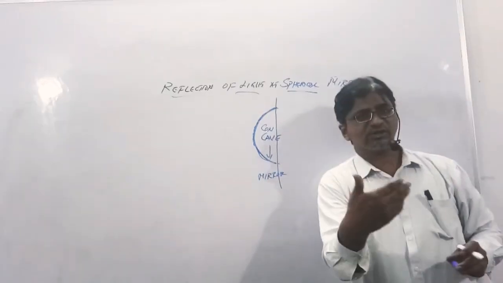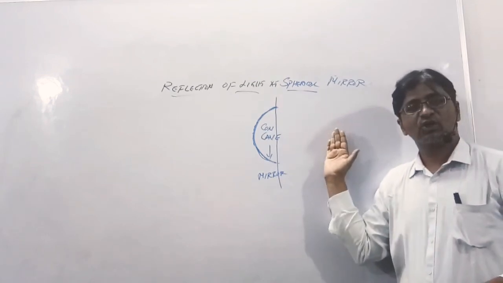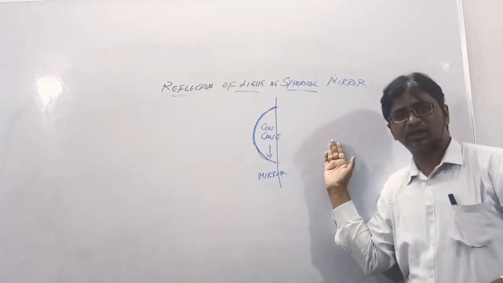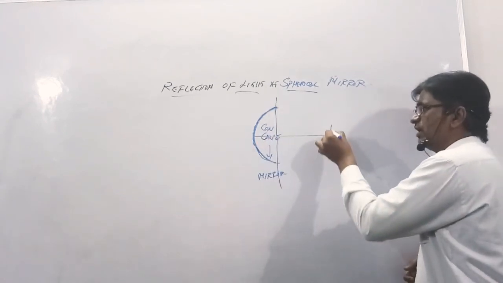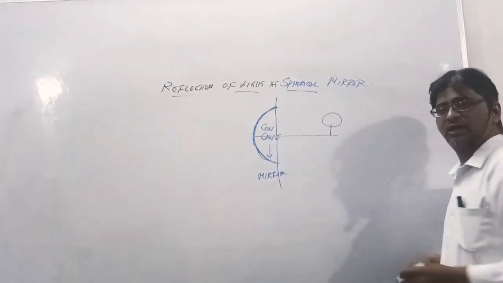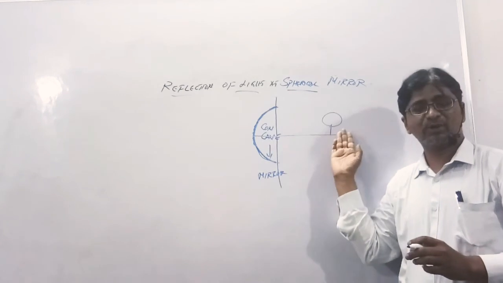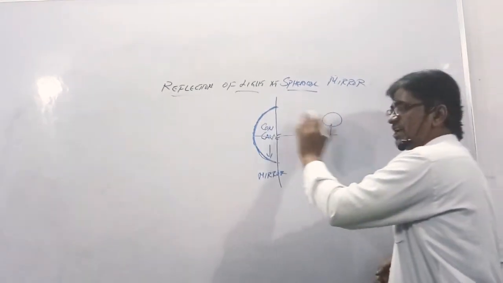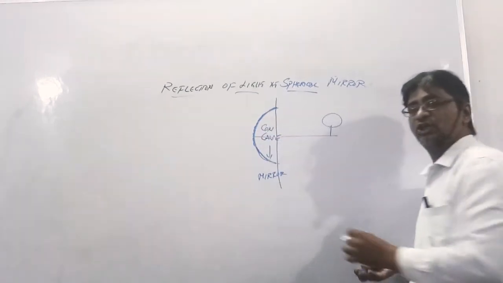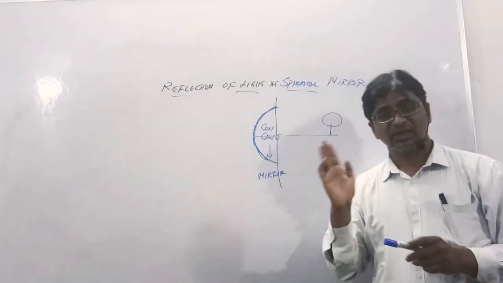Now, if you want to see yourself, you have to stand here. When you stand here in front of your mirror, you are an object. When I stand here in front of a mirror, I am an object. So how does my object body reflect? A part of it is seen here, the image is seen. So how does my image reflect? That's what we are going to study.